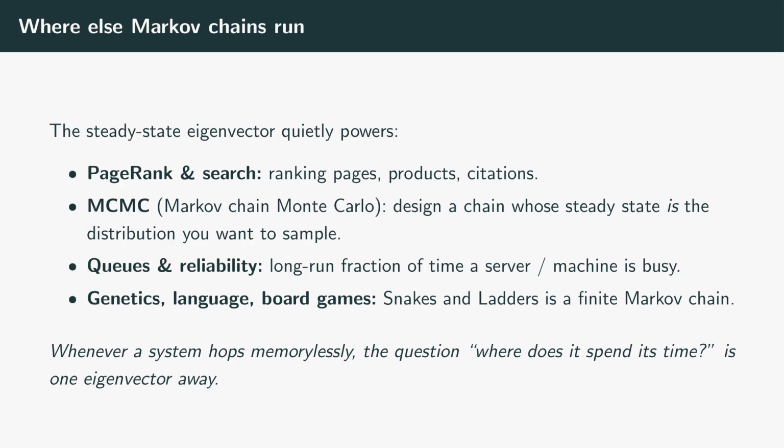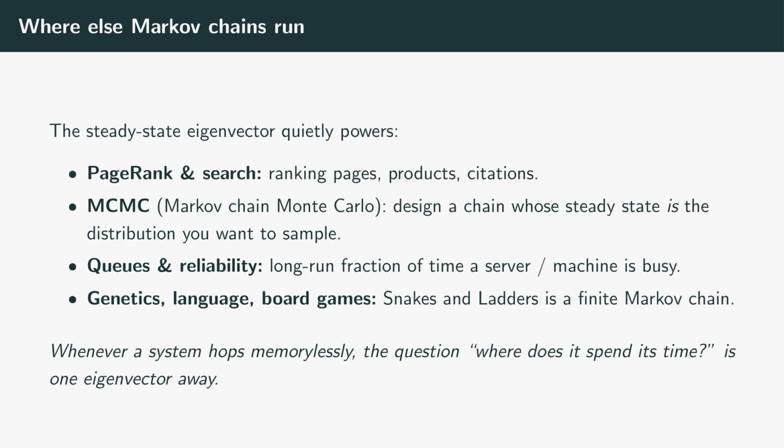Before the history, it's worth seeing how far this one eigenvector reaches, because Markov chains are everywhere once you recognize them. We already met PageRank and search ranking. A second giant is Markov chain Monte Carlo, a cornerstone of modern statistics and machine learning. The trick there is run in reverse. You design a chain whose steady state is exactly the complicated distribution you want to sample from, then let it run and collect where it goes.